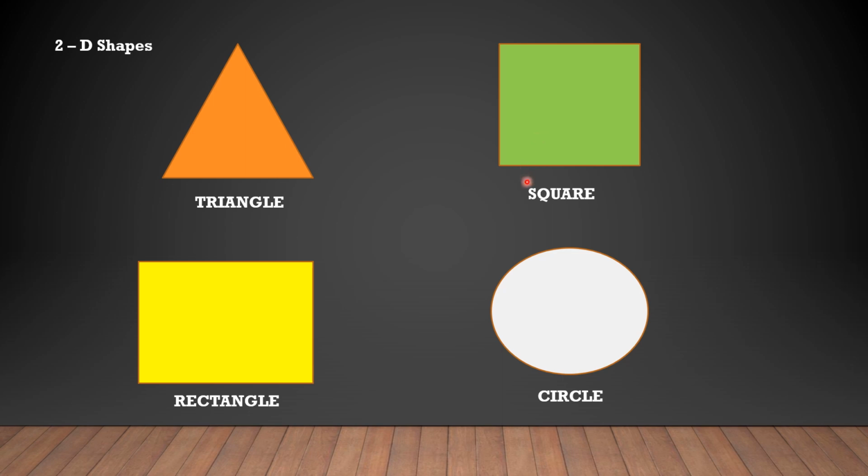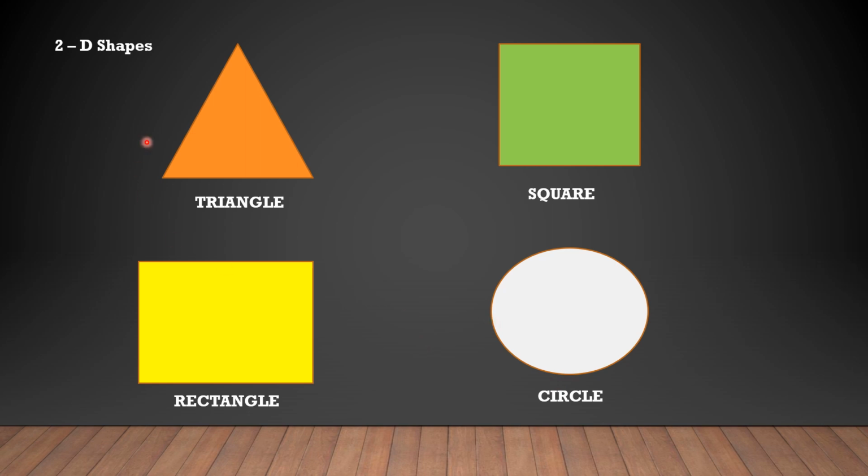It's a square. Let's spell the square. Repeat after me. S-Q-U-A-R-E. Square. Look at this picture, children. What shape is this? It's a rectangle. R-E-C-T-A-N-G-L-E. Rectangle. Repeat, children. Which shape is this? It's a circle. C-I-R-C-L-E. Circle.